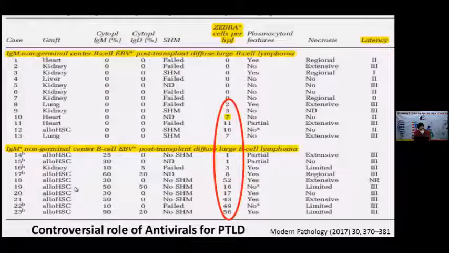Antivirals after you have developed PTLD is a controversial role. If you look at this study that was published 4 years back, Zebra positive is BZLF1 that we have found. This was the antigen in the lytic cycle. Though it is believed that the lytic cycle does not have a major effect on PTLD, in this study you can see the majority of these patients had lytic cycle antigen positivity in confirmed PTLD cases. So that means antivirals may have some role as a concomitant therapy in these cases.